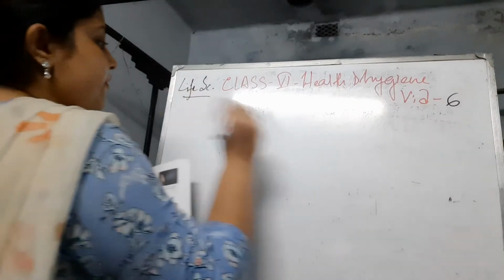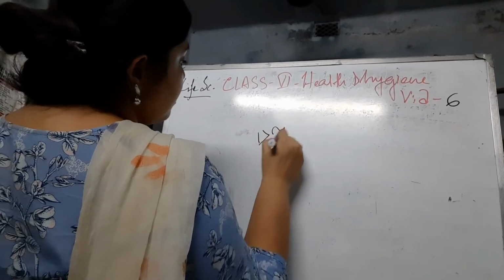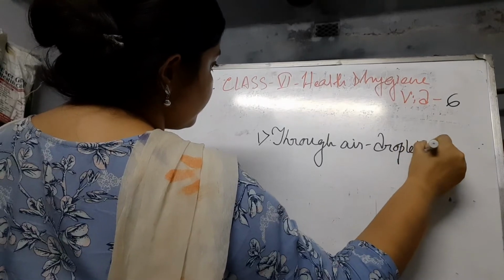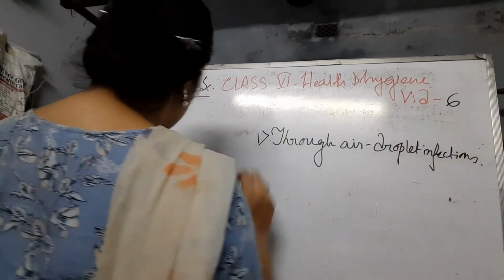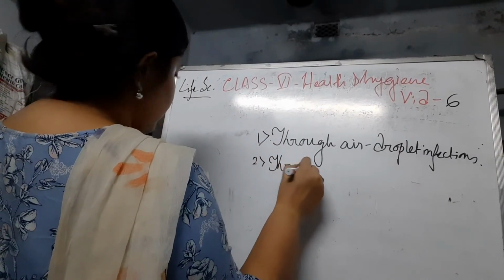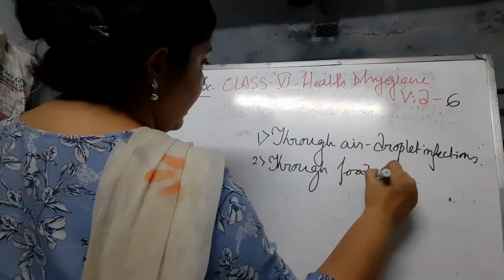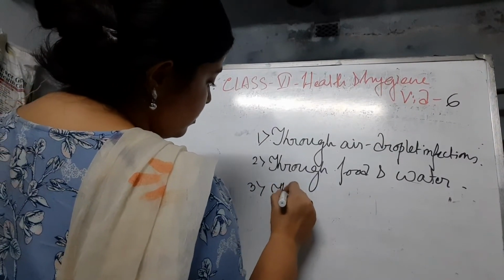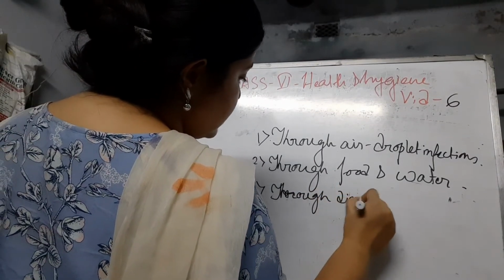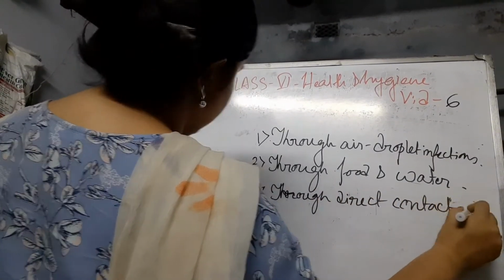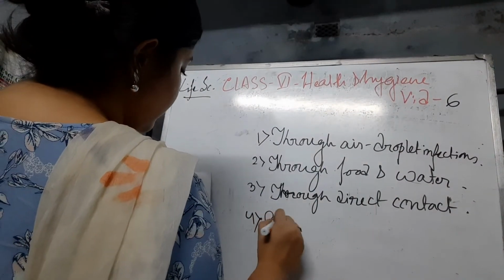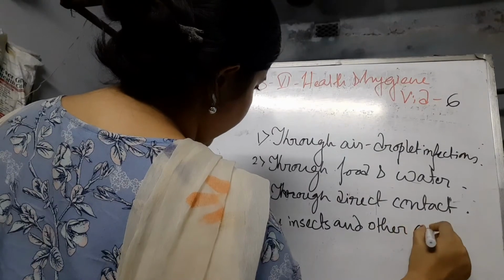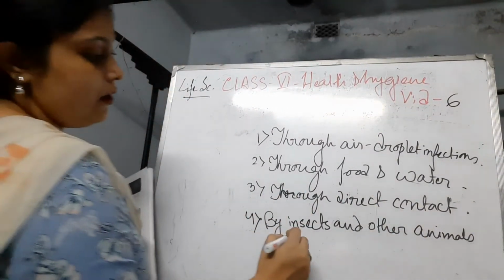So mainly, infections spread through air, mainly droplet infections, through food and water, through direct contact, and obviously by insects and other animals that are called vectors.